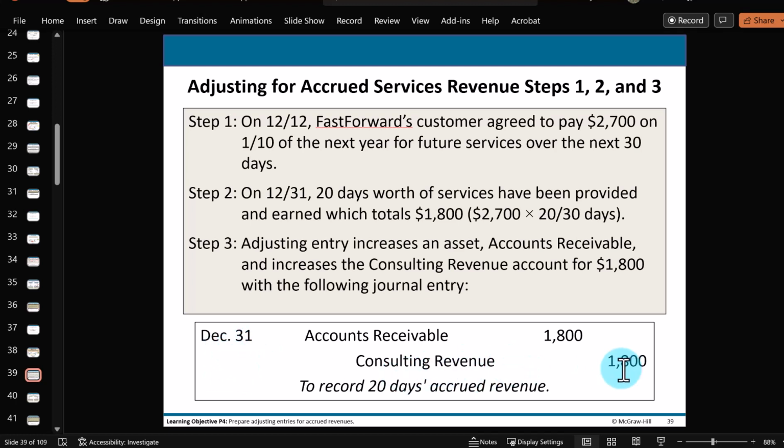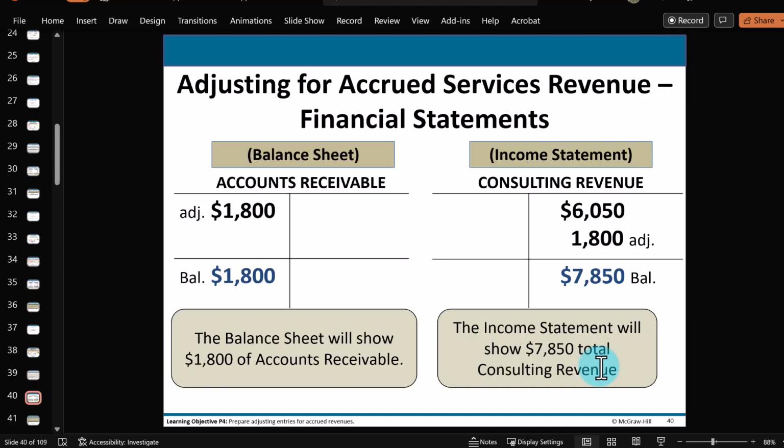Record that revenue we earn, 20 days worth of consulting fees, and then not debit cash. That cash is going to come in next month on January 10th. But in the meantime, we have the right to receive that money. So that's the accounts receivable asset being increased with a debit. So we journalize it here and then we post it to its respective ledger accounts in the general ledger.